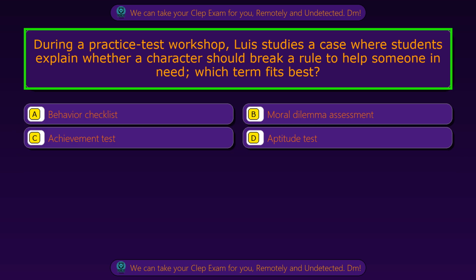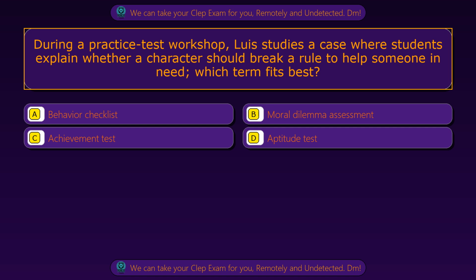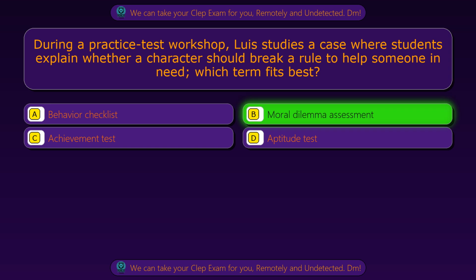Question 87. During a practice test workshop, Luis studies a case where students explain whether a character should break a rule to help someone in need. Which term fits best? Option A, behavior checklist. Option B, moral dilemma assessment. Option C, achievement test. Option D, aptitude test. The correct answer is option B, moral dilemma assessment.